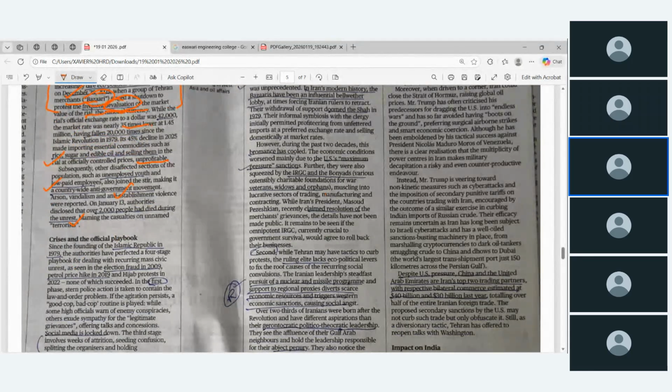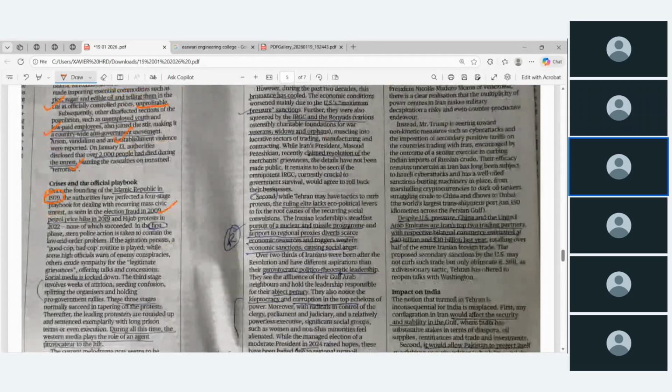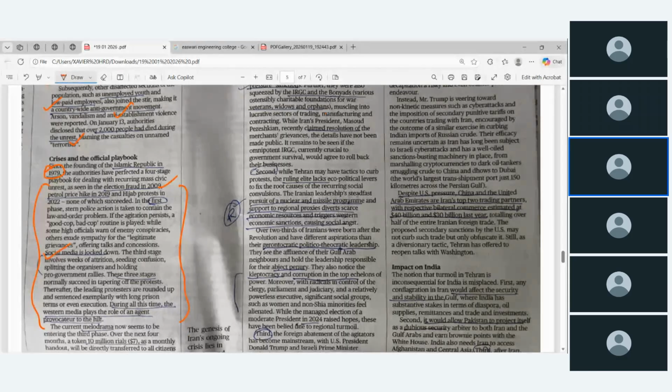And why it has happened, they are giving the explanation, since 1979, the foundation of the Islamic Republic in 1979. The authorities have perfected a four-stage strategy, then 2009. That means these are the various phases of what is happening in Iran. The first phase, the police action took place, and the second phase, social media lockdown. And just to remember, the same thing happened in Bangladesh and in Sri Lanka also.